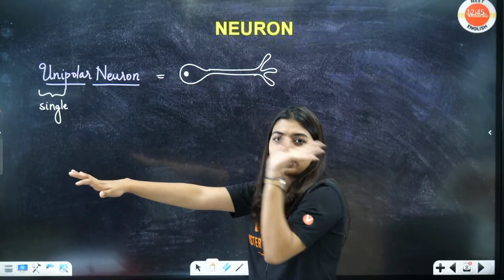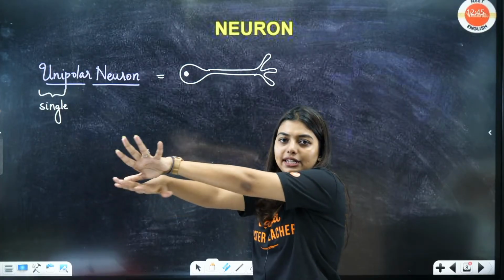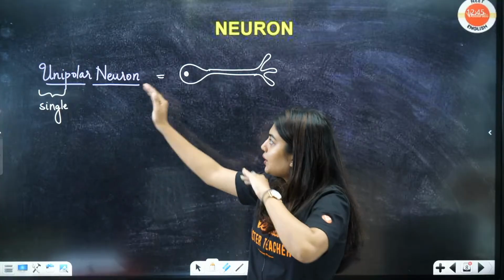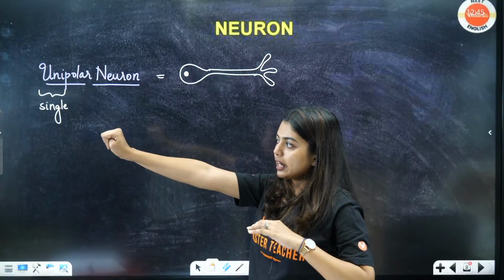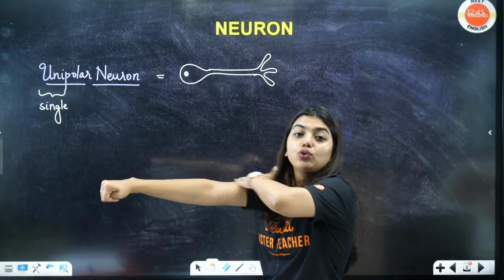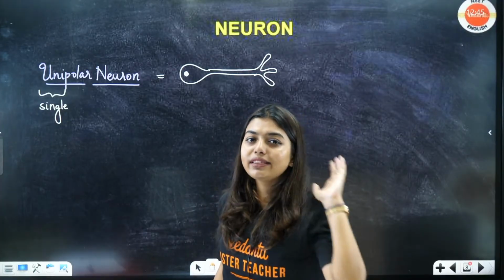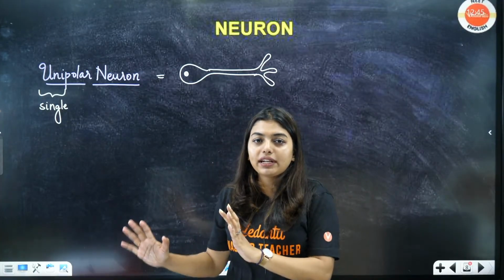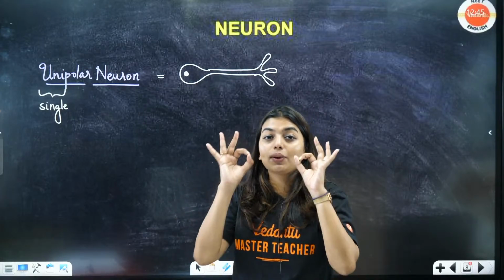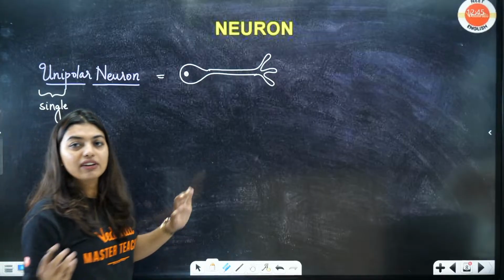Normally a neuron should have what? One dendrite should be there, one axon should be there, or multiple dendrites should be there. But here, this dendrite portion I am folding, and only axon is there. This becomes unipolar. That means only in one polarity, only in one direction, one thing is there. It could be an axon or it could be a dendrite, but here unipolar means only one axon is present. Is this clear to all of you?